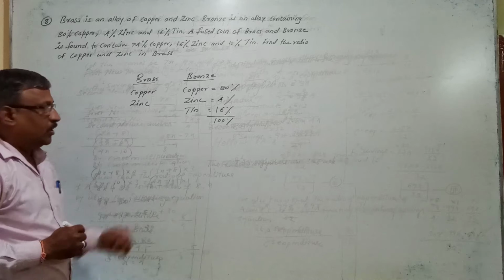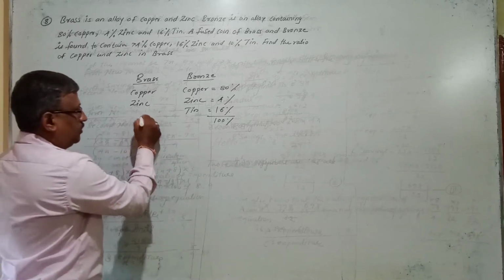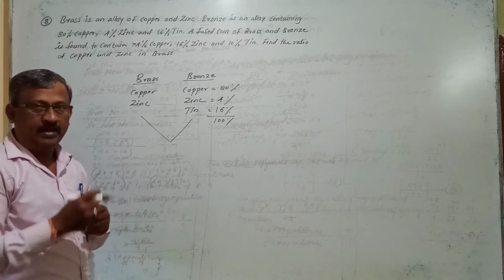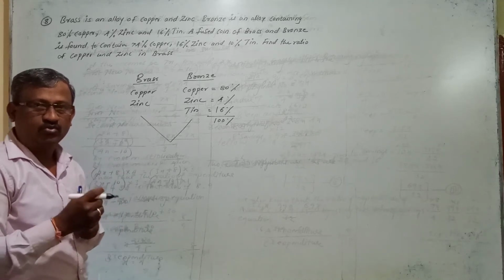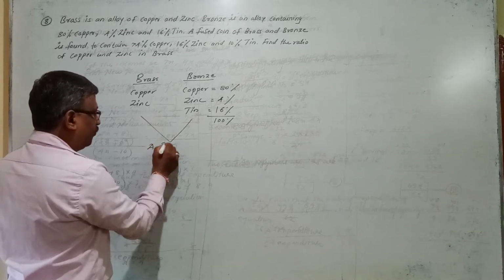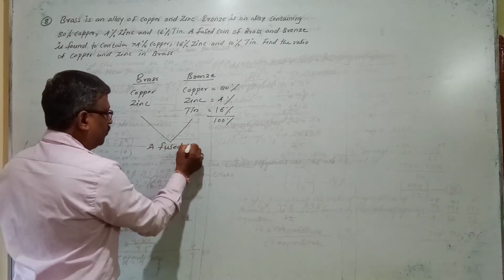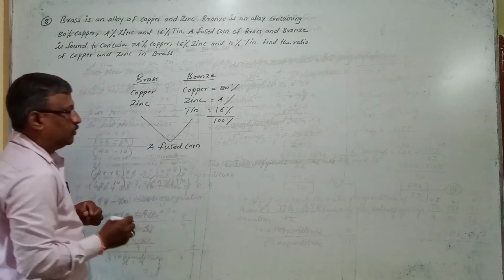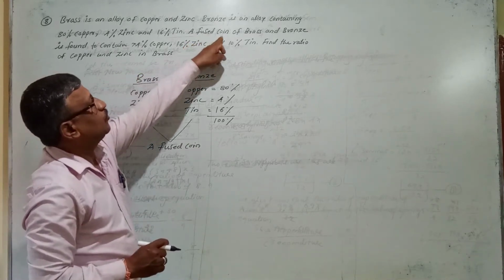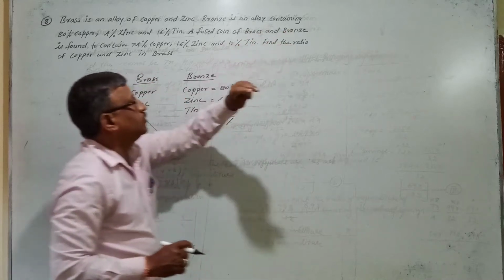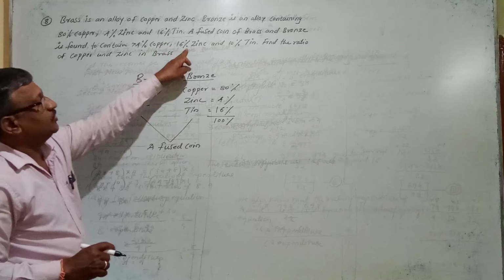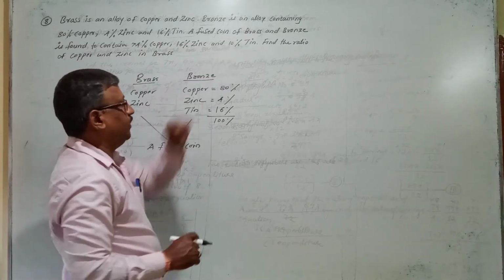Now by taking these two metals, they have mixed them and prepared a new mixture, that is called a fused coin. Here they have said a fused coin of brass and bronze is found to contain 74% copper, 16% zinc and 10% tin.